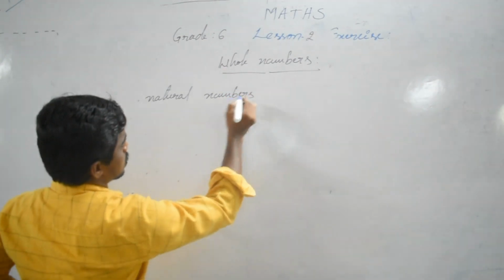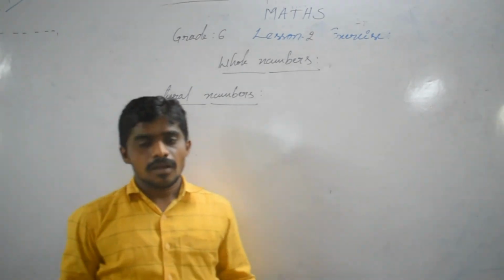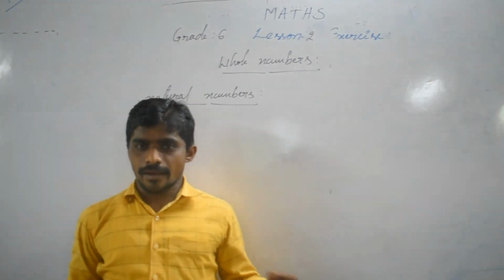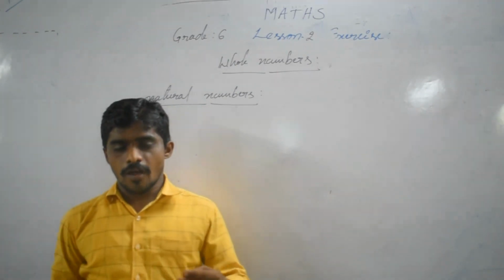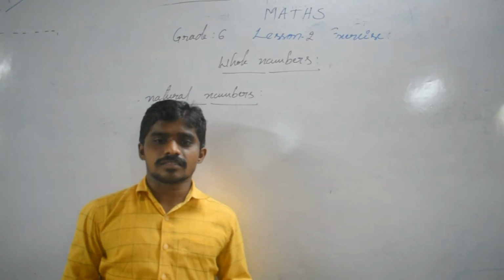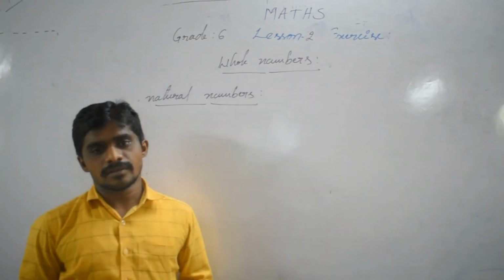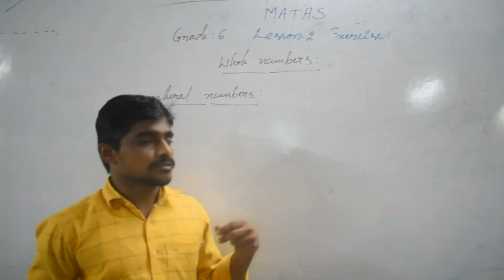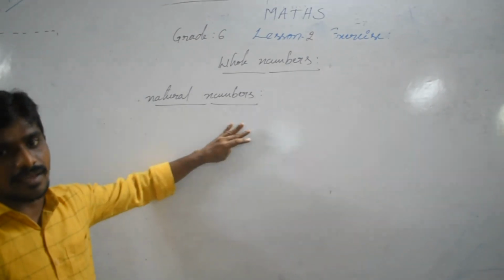Natural numbers means we are counting things around us, like 2 fans, 1 tree, 5 inches, 10 classes. So we are using numbers to count things around us, and that number is called natural numbers.